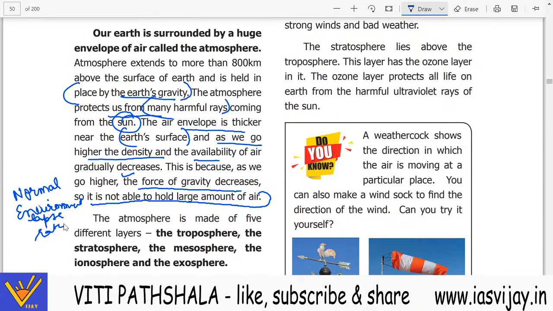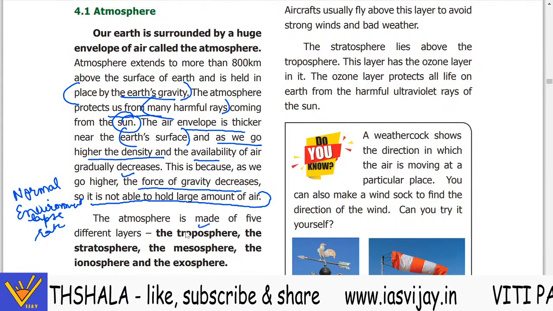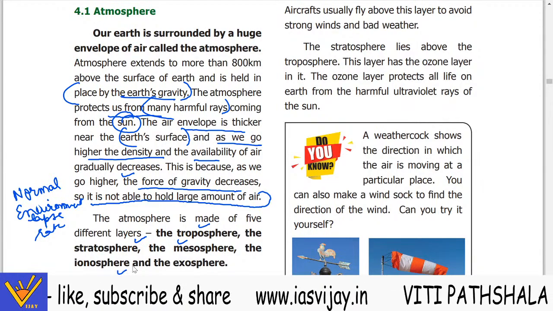The atmosphere is made up of 5 different layers: troposphere, stratosphere, mesosphere, ionosphere, and exosphere.